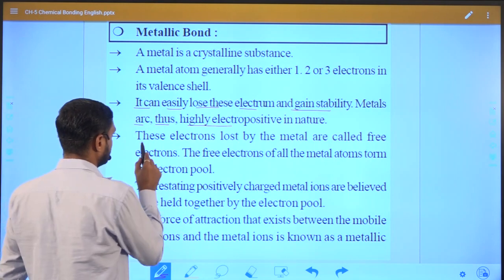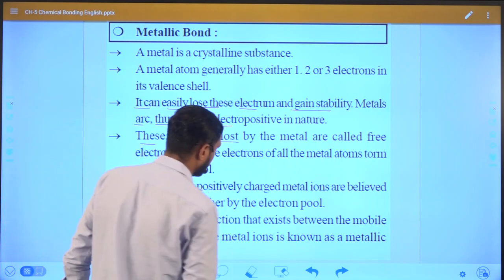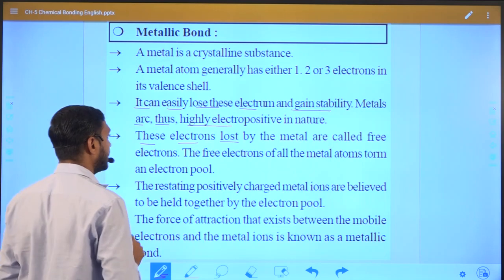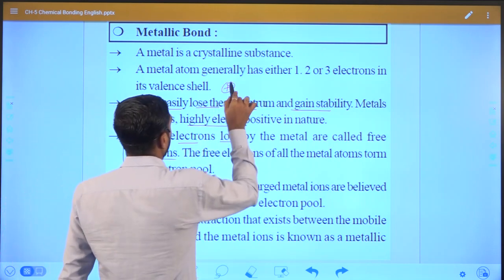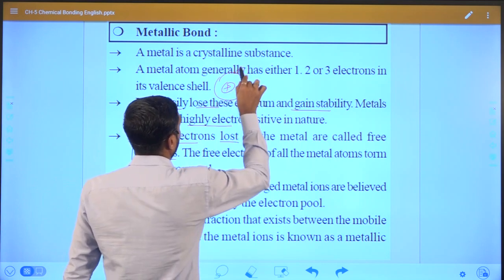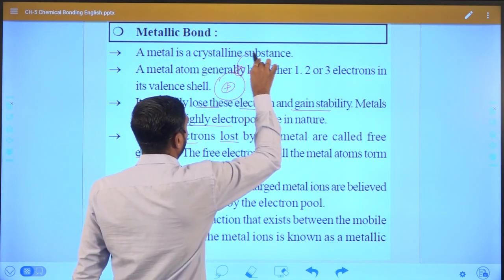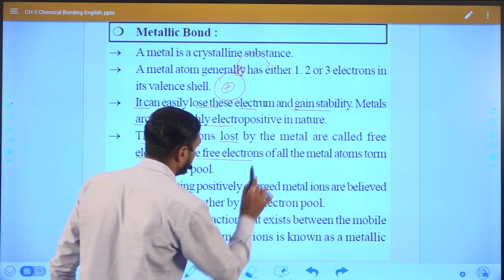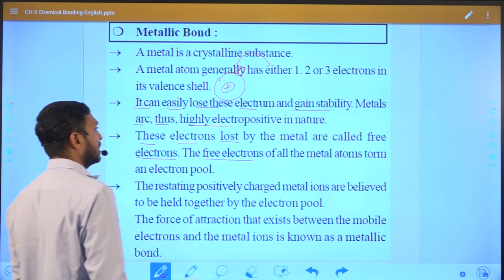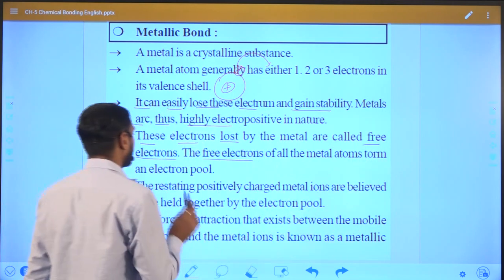After transferring from one orbit to another, it loses electrons and exists in a free state. That is why we can call them free electrons.